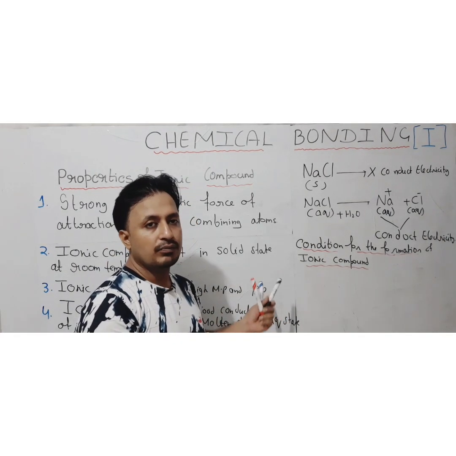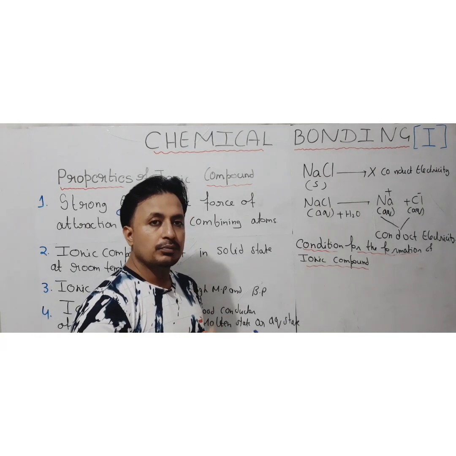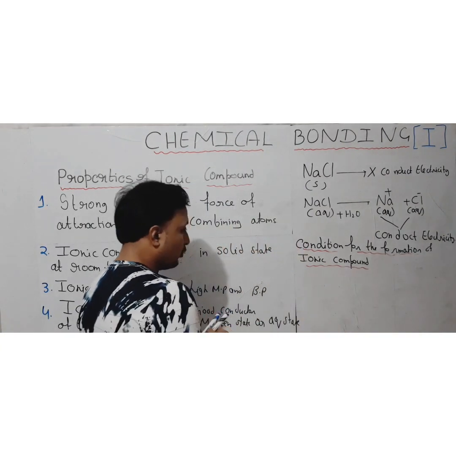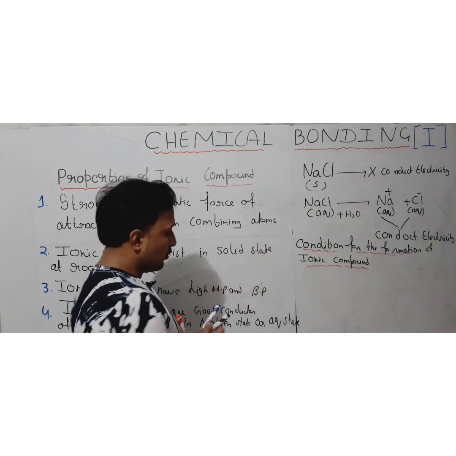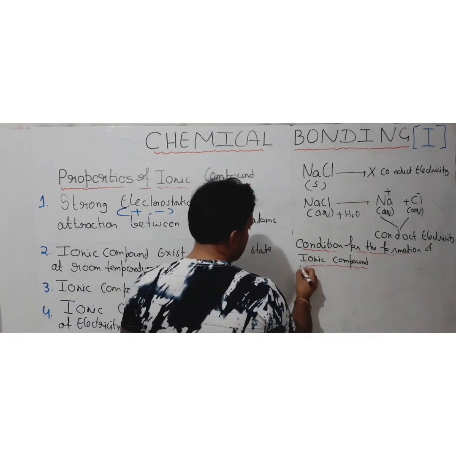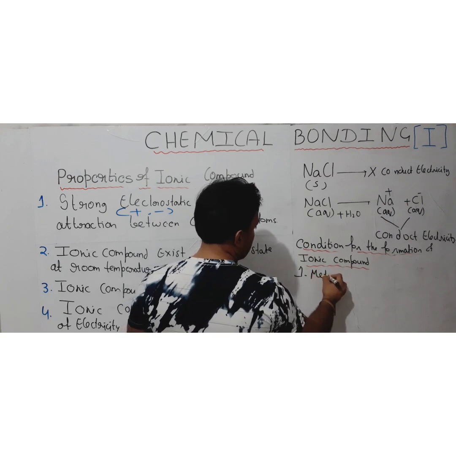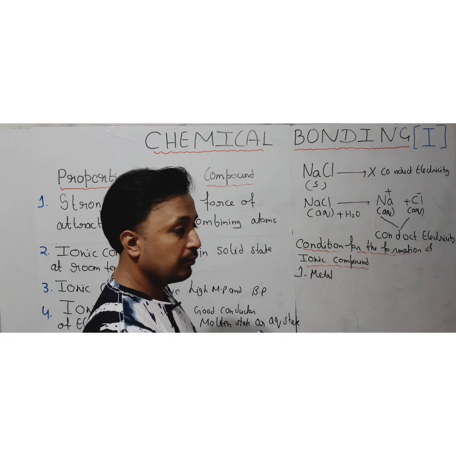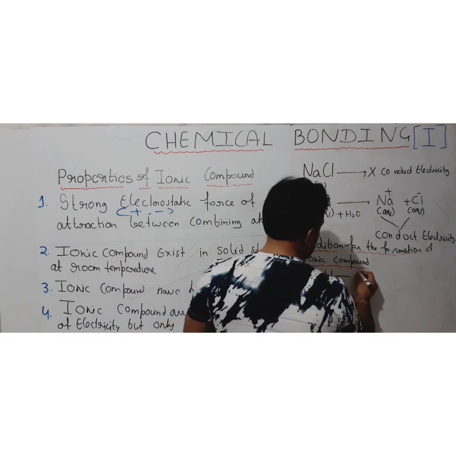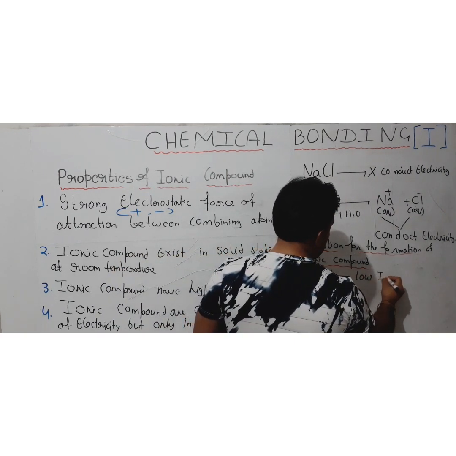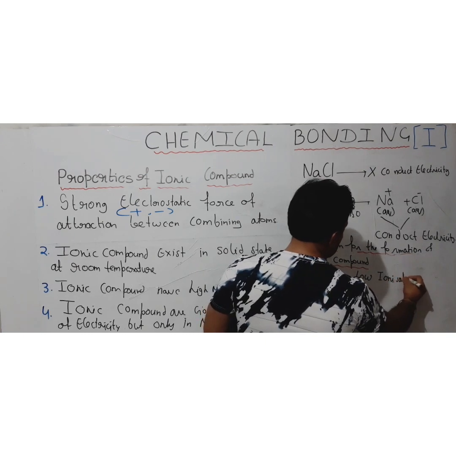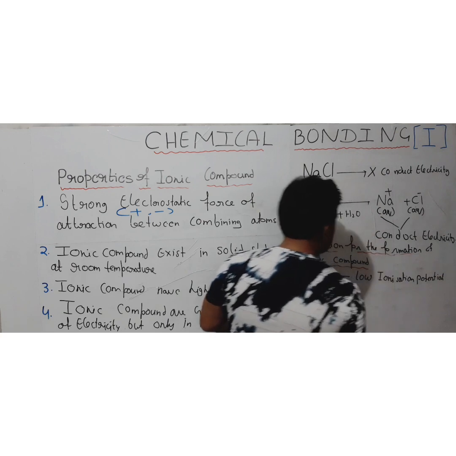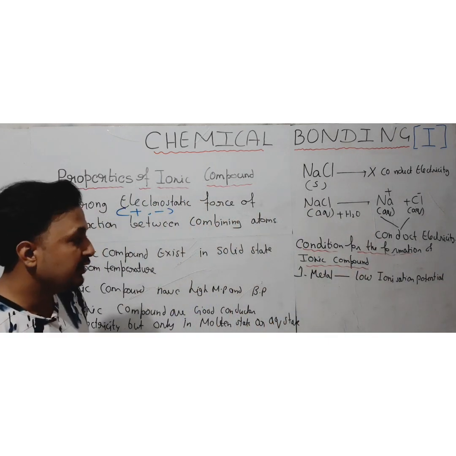Generally the elements from groups 1 and 2 and the elements from groups 16, 17 or 15 can form ionic compounds. So basically we are talking about metals and non-metals. The metal, or the cation which is going to be formed during the formation of the ionic compound, should have low ionization potential.